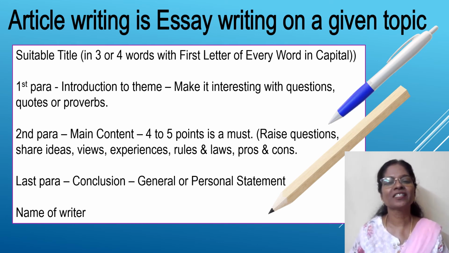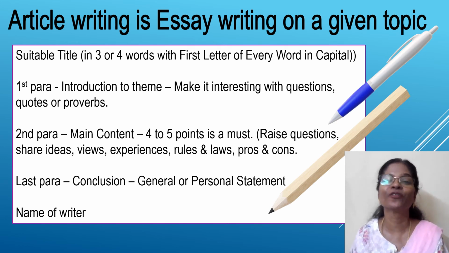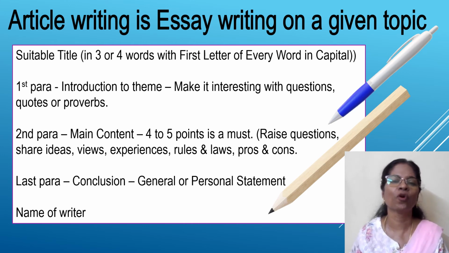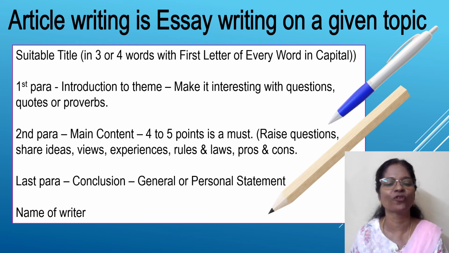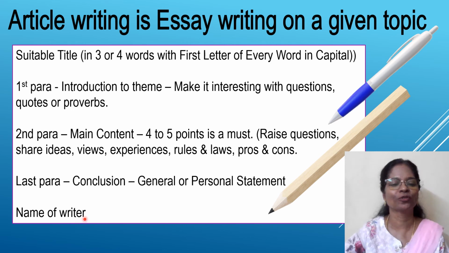Okay, so the first thing is the suitable title. That is, you are going to choose the title as per what you think fits the matter that you're going to write. And one main difference is that in a report, you write the name of the person who has written it right below the headline. But here, after the title, you will write whatever you want in at least 3 paragraphs. That is a minimum number of paragraphs. And then at the end, you're going to sign or write the name of the writer. You will notice that over here I have tried to show the name of the writer and the suitable title. That's something very important. All right.